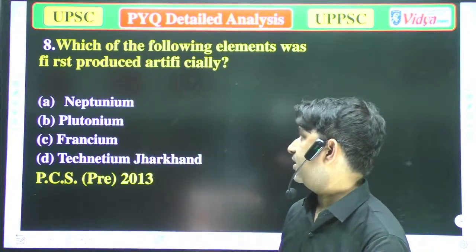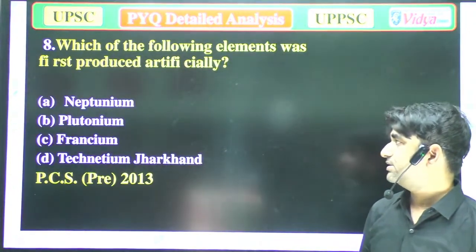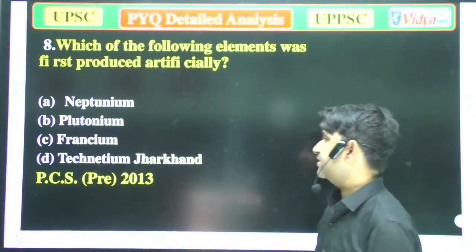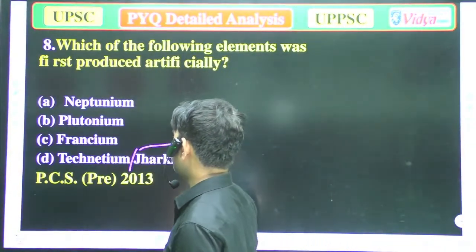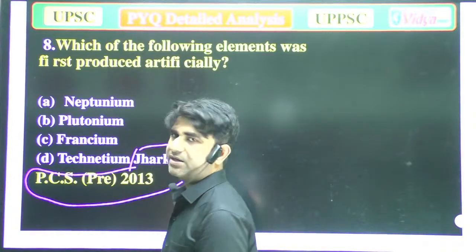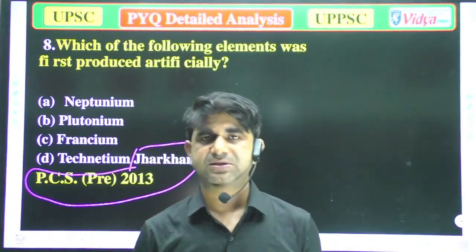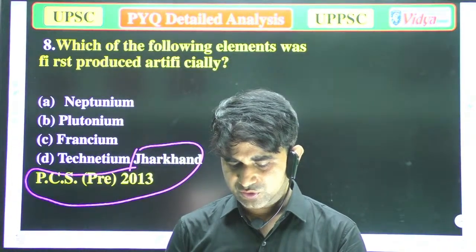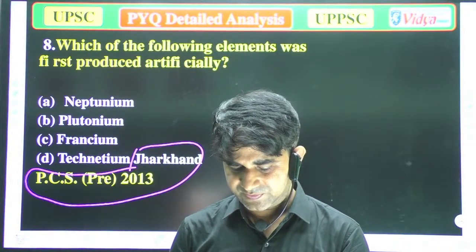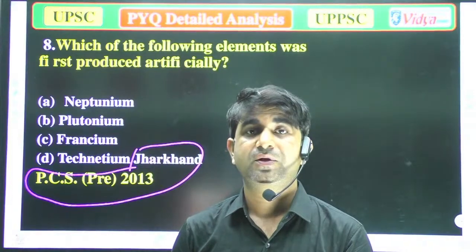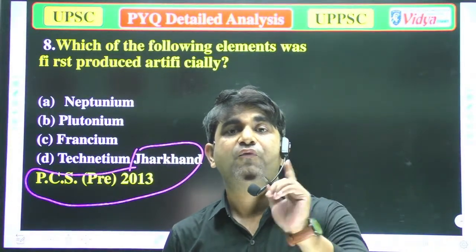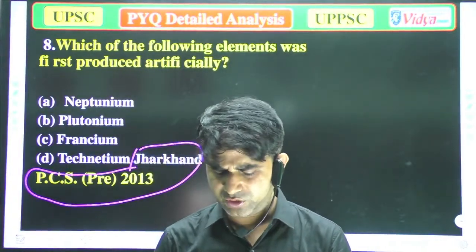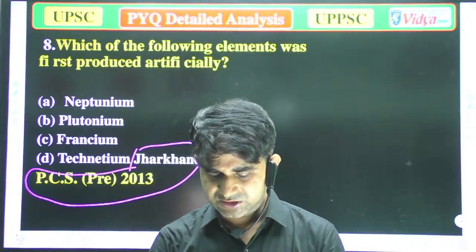Our options are A, neptunium, B, plutonium, C, francium, and D, titanium. Answer that question very fast, please, everyone. Jharkhand PCS in 2013. Everyone, please answer that question. Which of the following has the first element which has been prepared in the chemistry labs, or you can say artificially grown elements? Everyone, answer that question.